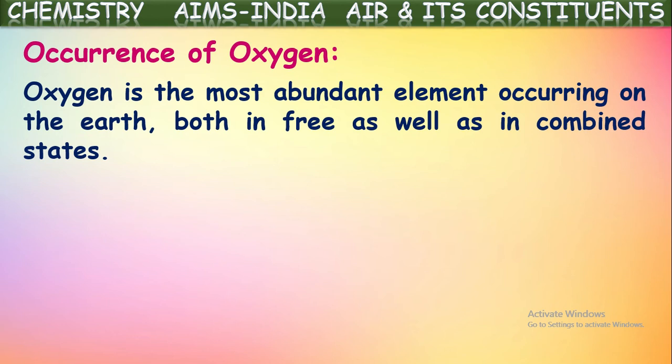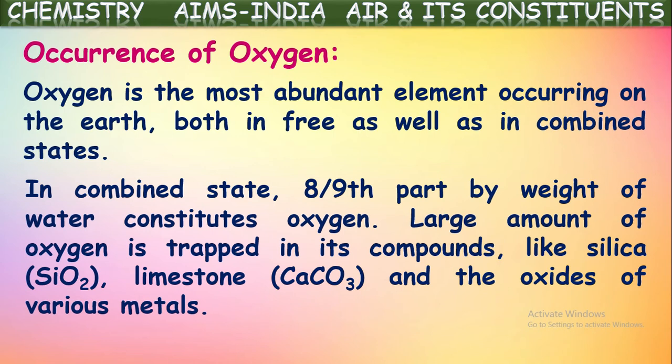Of course, the most abundant gas in the atmosphere is nitrogen. But in the combined state as well as in the free state, the most abundant is oxygen on the earth crust. In combined state, 8 by ninth part of the weight of water constitutes oxygen. Our earth is almost covered with 3/4 of water, isn't it? This water contains 8 by ninth part of oxygen because if you observe the water molecular formula H2O, two atoms of hydrogen combine with one atom of oxygen to form a water molecule.